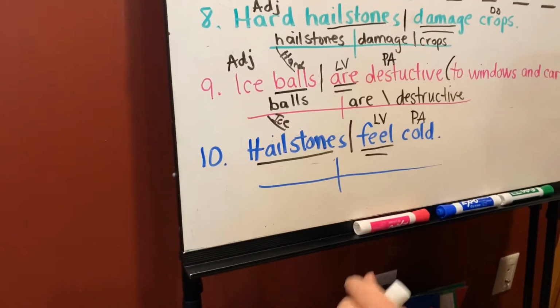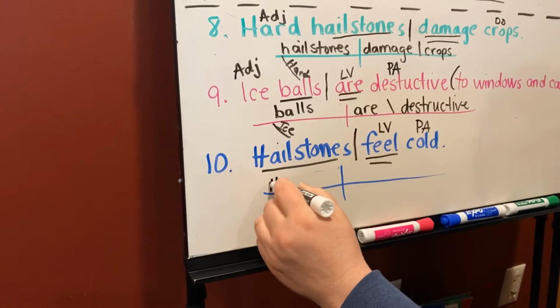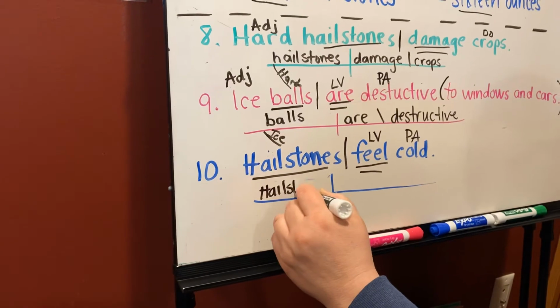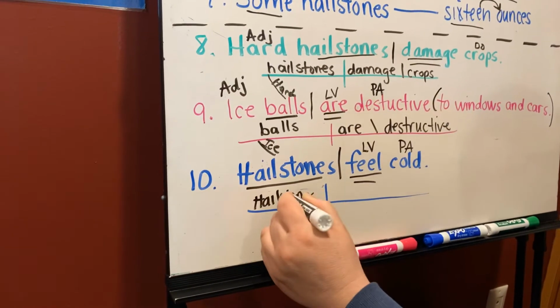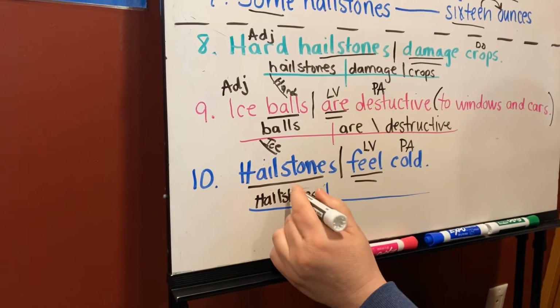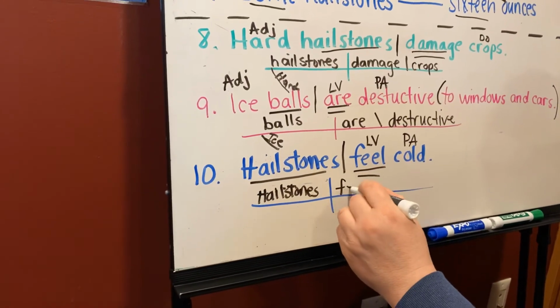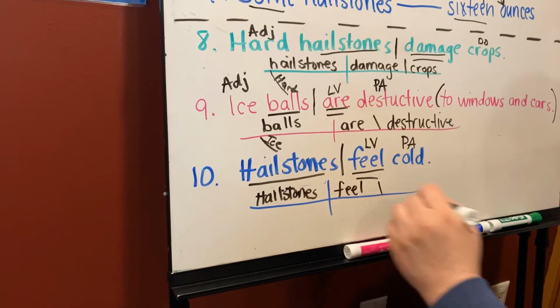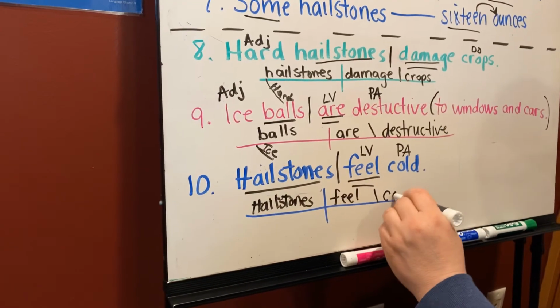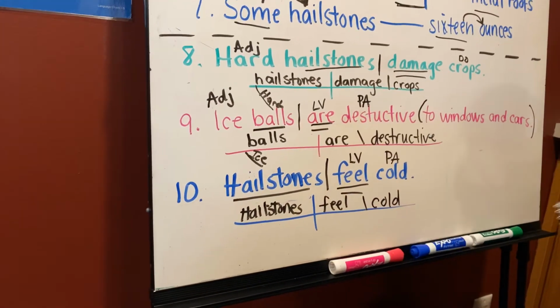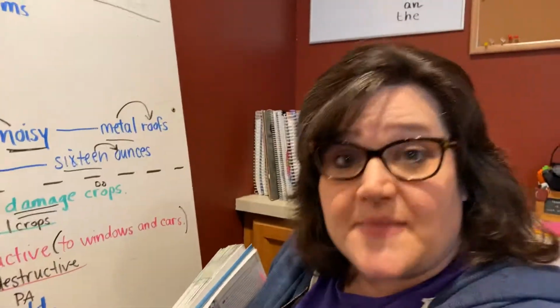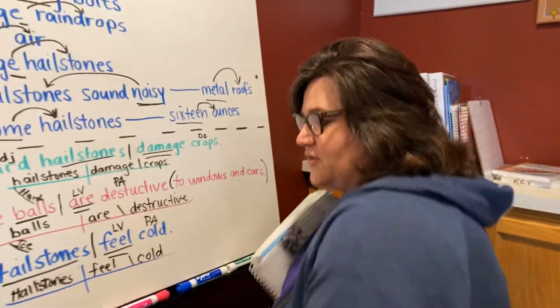Okay, so what is our subject as we diagram? Hailstones. Okay, what is our verb? Feel. What is our predicate adjective? Cold. Okay, kiddos. So, if you need to make any corrections, wow, I feel like I'm really close to you.